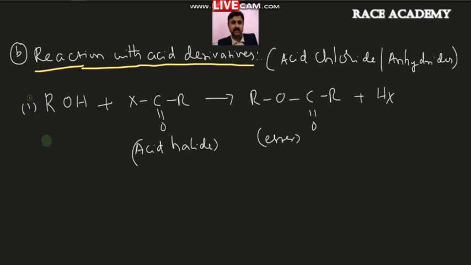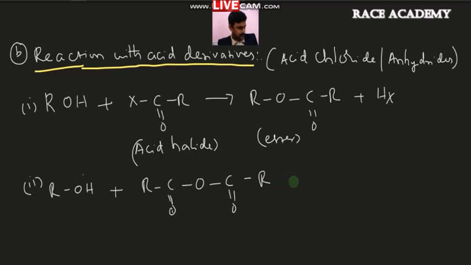That is one thing. And the other thing: how can we tell about alcohol's behavior with acid anhydrides? So here I am taking ROH, in which OH will be separated out, and I am taking the acid anhydride as RCO-O-COR, in the presence of acid.